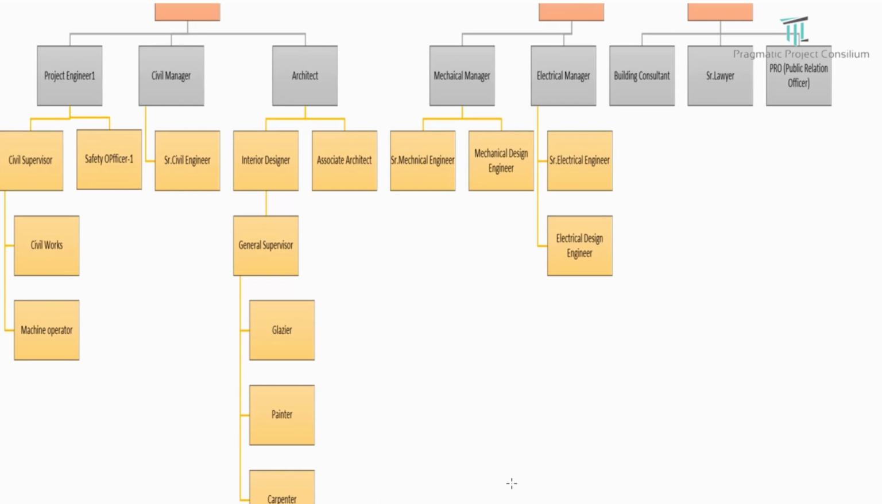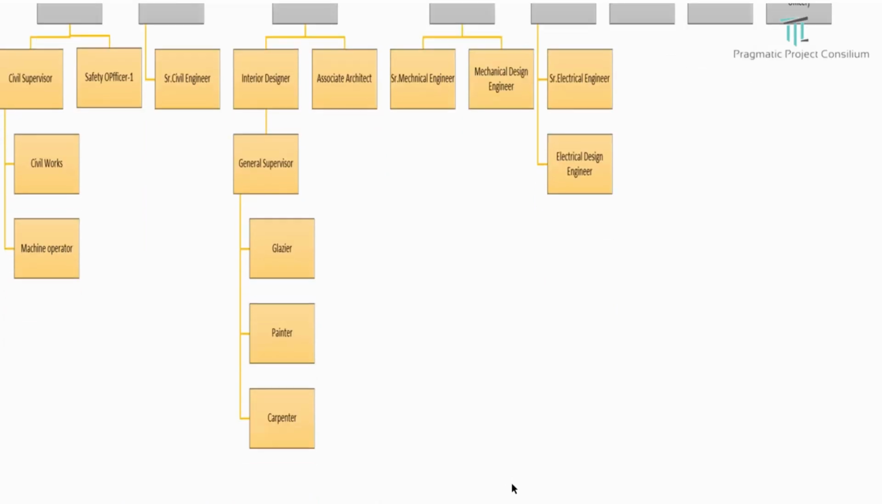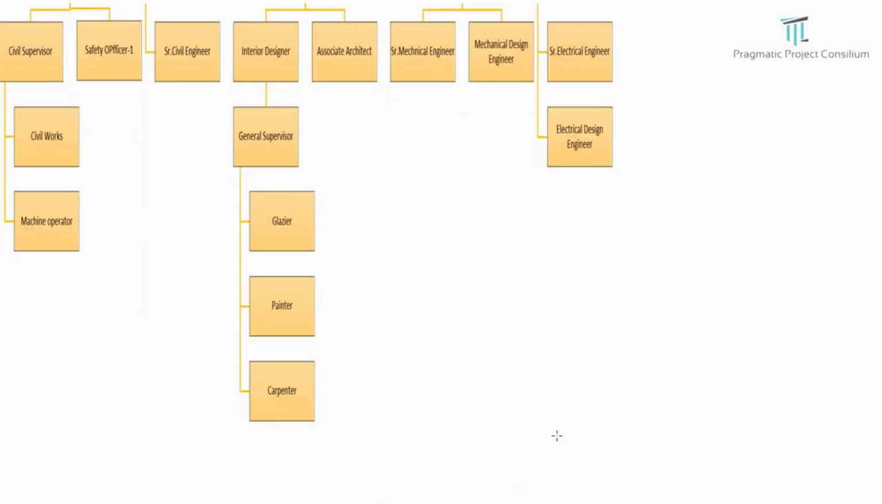Now under the interior designer, there is a general supervisor, and there are 3 different disciplines that report: glazier, painter, as well as carpenter. These are the teams that report to the general supervisor. Under glazier, we can see a number of fabricators and assemblers. So many people will be accommodated. These are also elaborated in the resource loading and in Primavera, which we are going to discuss later.